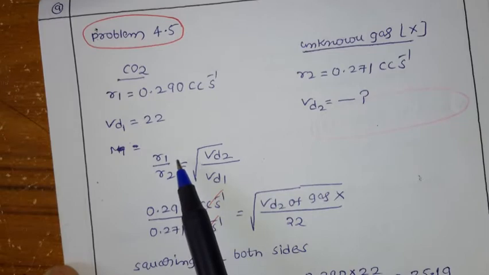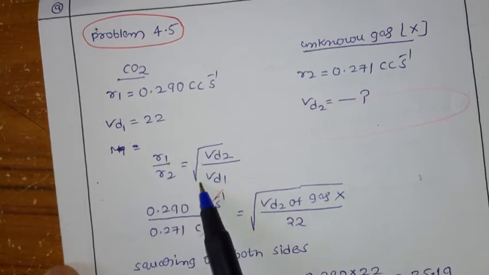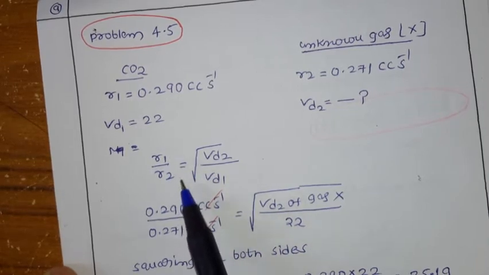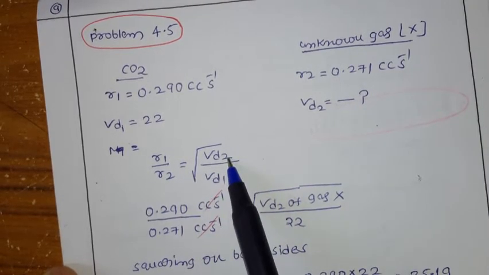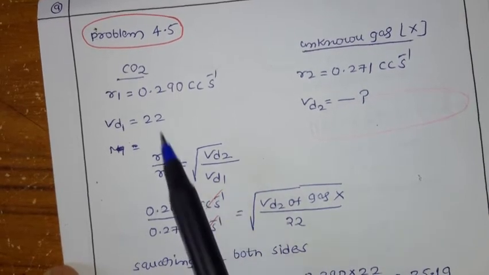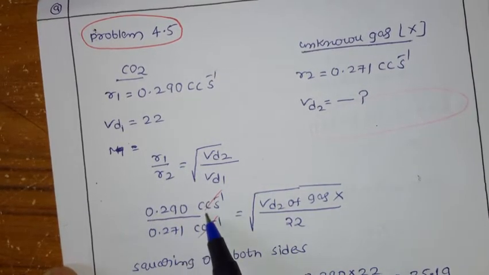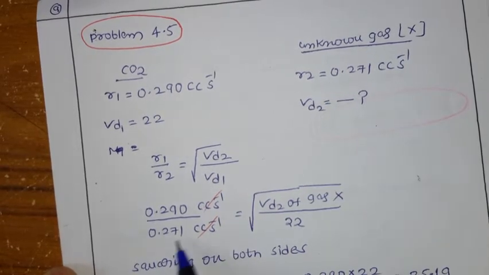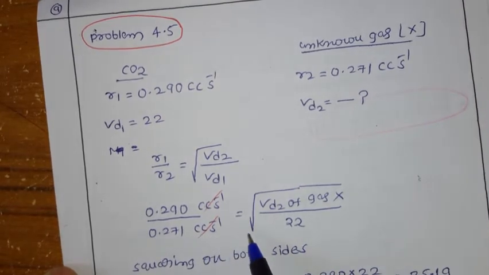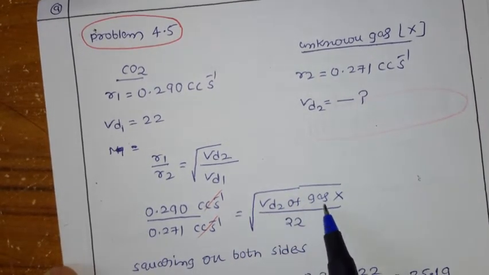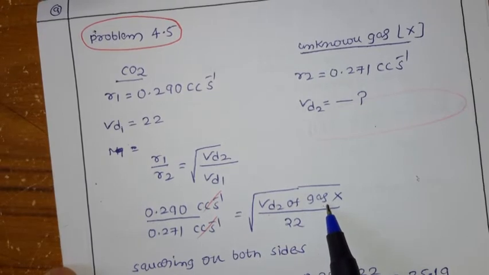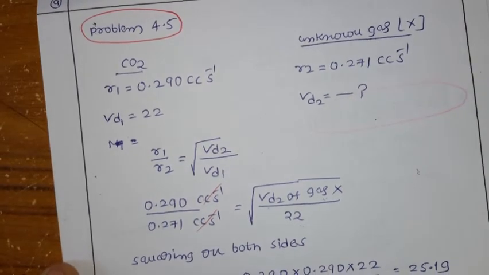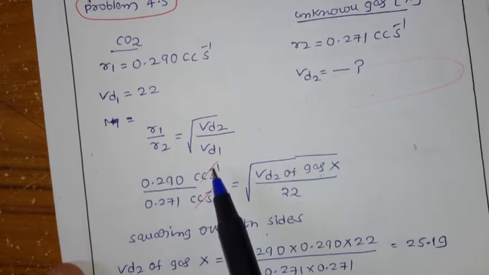Now we already have the relation: the rate of diffusion is inversely proportional to the vapor density. So R1 by R2 equals the square root of Vd2 by Vd1. R1 we already have as 0.290 cubic centimeter per second, and R2 is given as 0.271 cubic centimeter per second, equal to the square root of the vapor density of gas X, which we have to find, divided by the vapor density of carbon dioxide, 22. Okay.